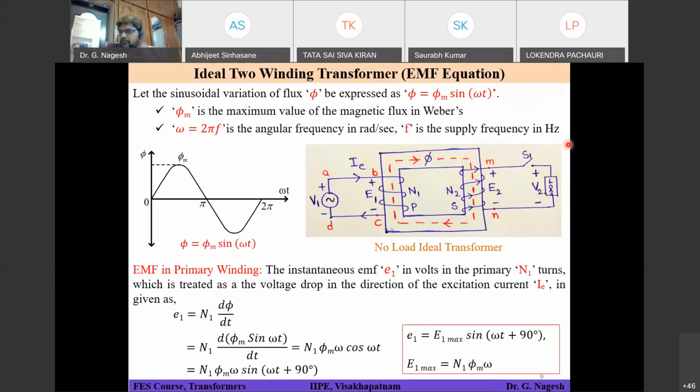Simply apply the right hand thumb rule and place your 4 fingers such that the current arrows shown in the winding indicate your 4 fingers, and your thumb will be towards the upward direction, which means the flux produced by this current will be opposing the main flux. That needs to be satisfied according to Lenz's law. That is the reason why you have the positive terminal at the top and the negative terminal at the bottom, and current will be coming out of the positive terminal and flowing to the load whatever you have connected, right?